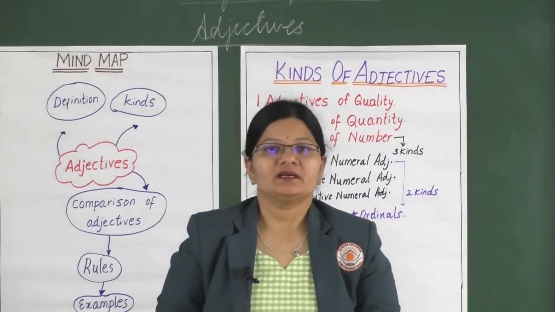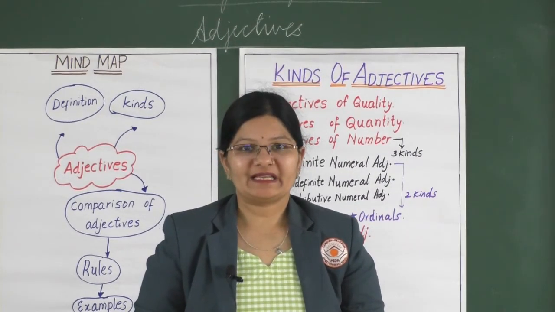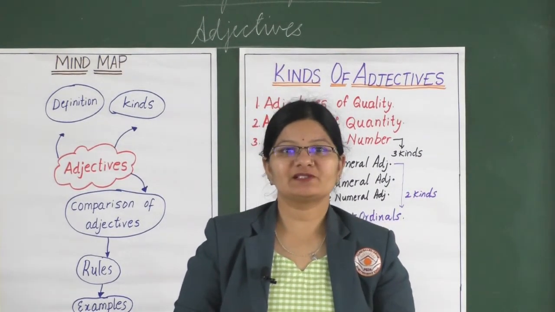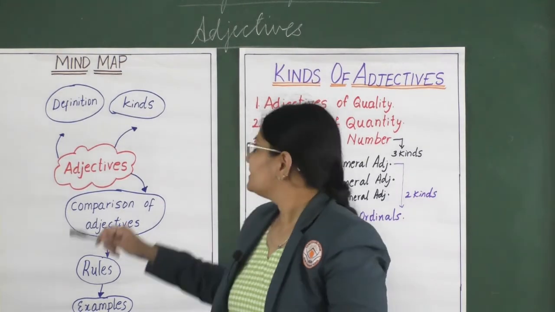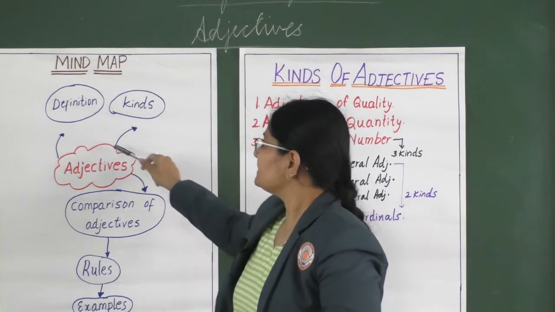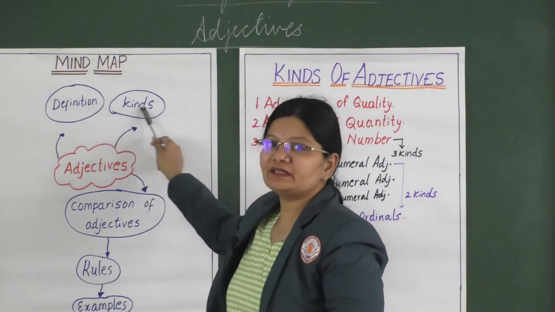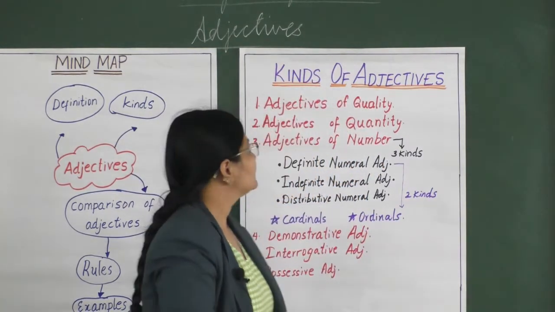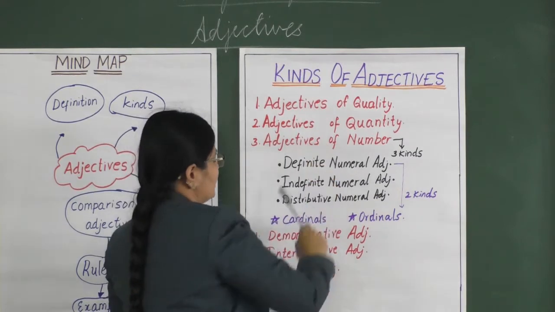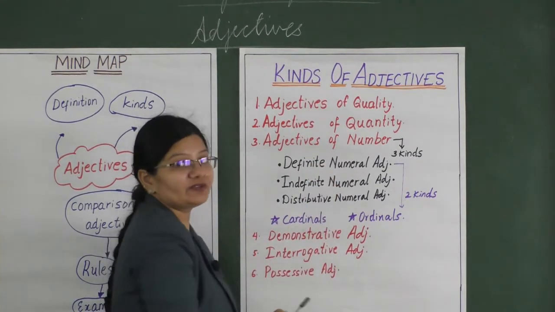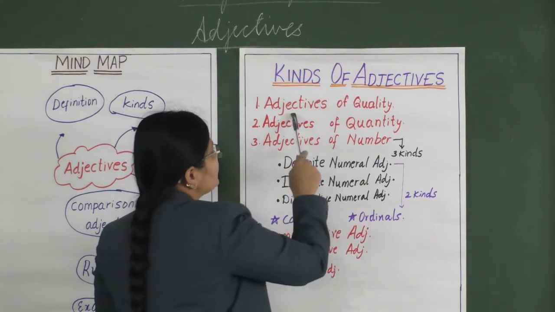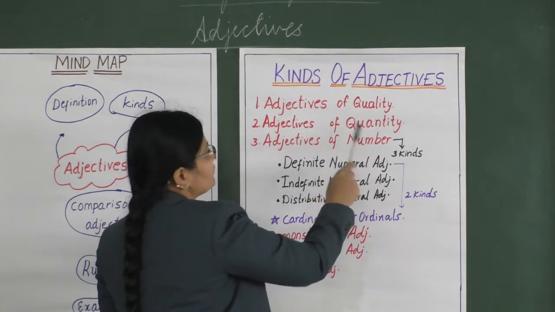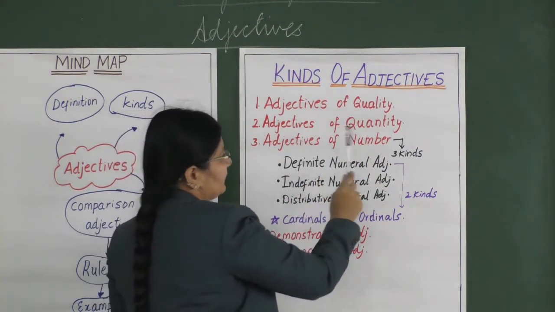So kids, it's now time to wind up the lesson, but before we do that, let's look at the mind map. So today we learned adjectives, we learned the definition of adjective, we learned its kinds. We learned that there are 6 kinds of adjectives. They are adjectives of quality, adjectives of quantity, adjectives of number.